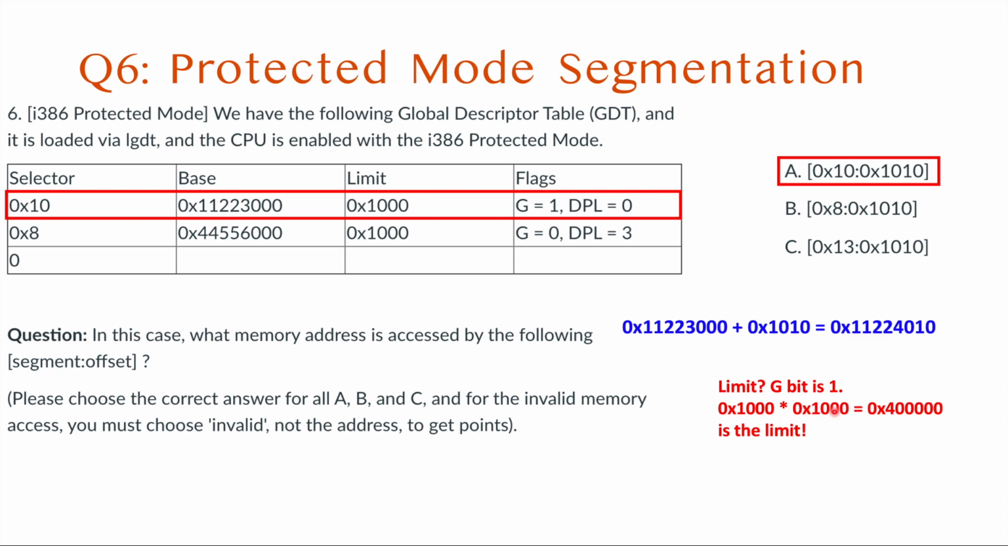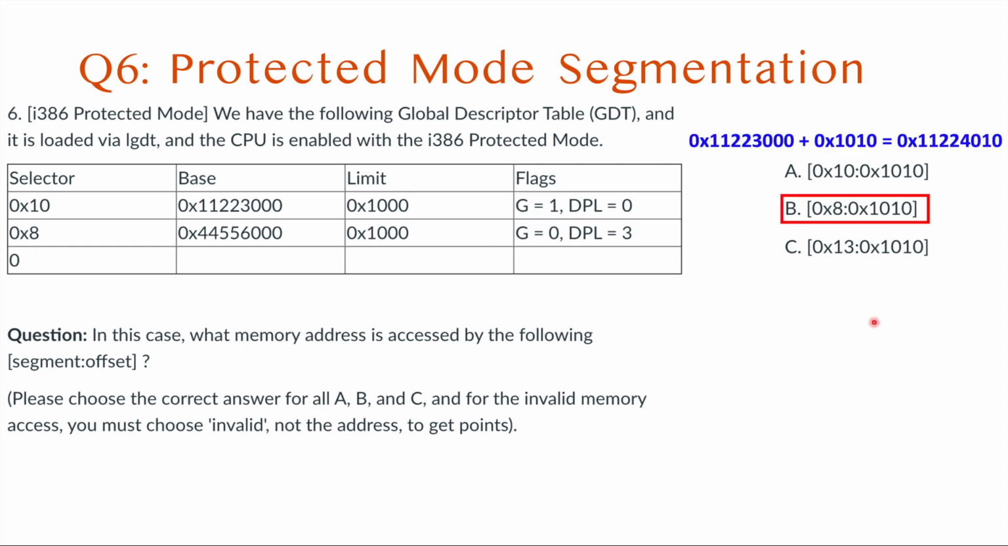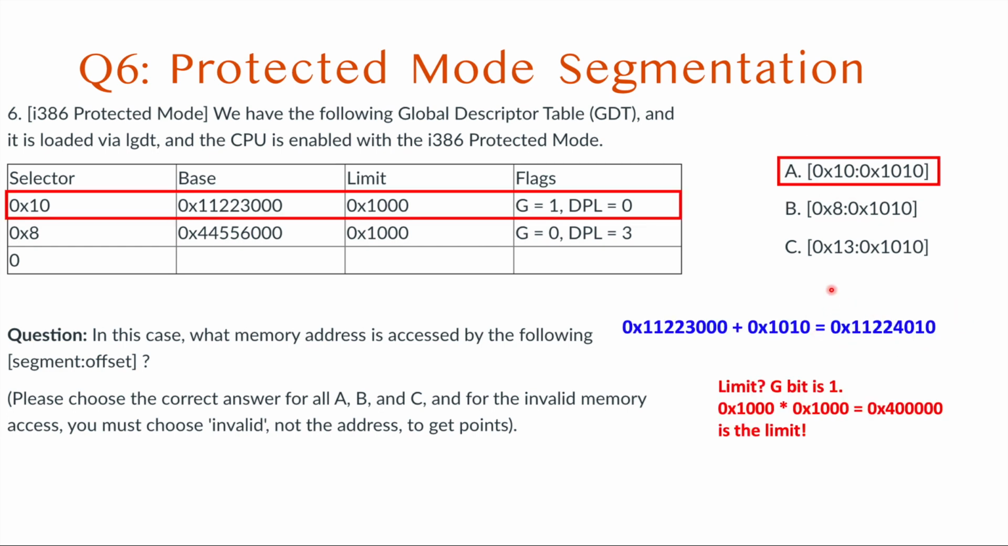This is not 400000, this should be 100000, but it doesn't matter. If the G bit is 1, then the limit will be 1 MB, which is much bigger than the current offset. So this address is valid and allowed to be accessed by the current selector 0x10.